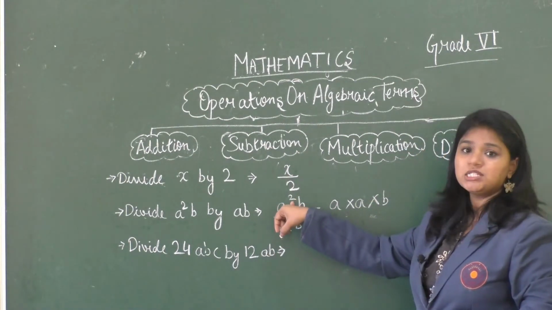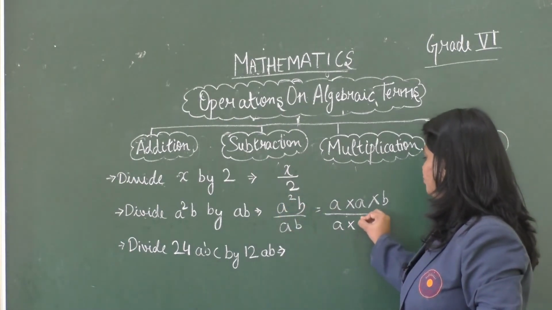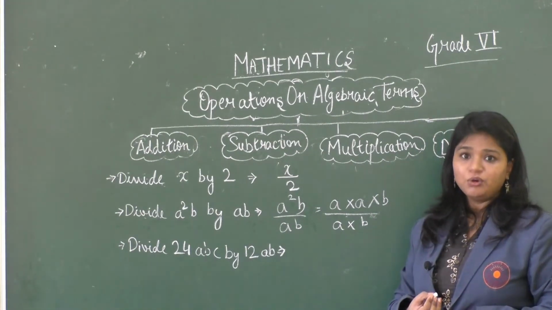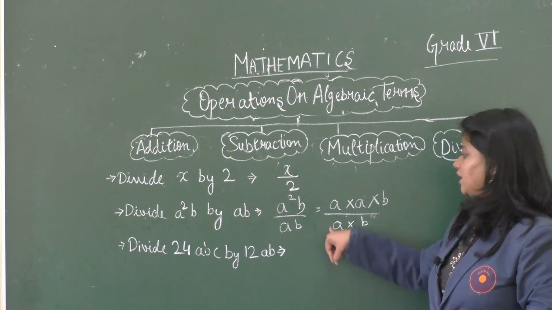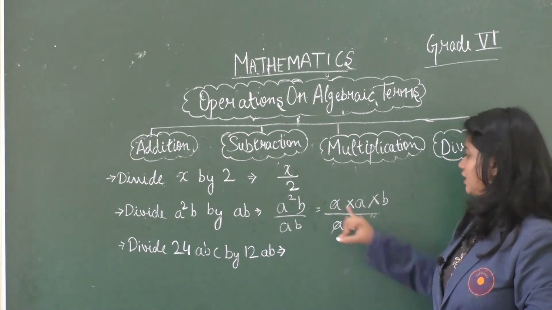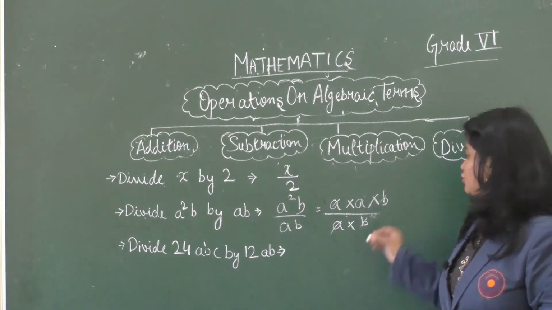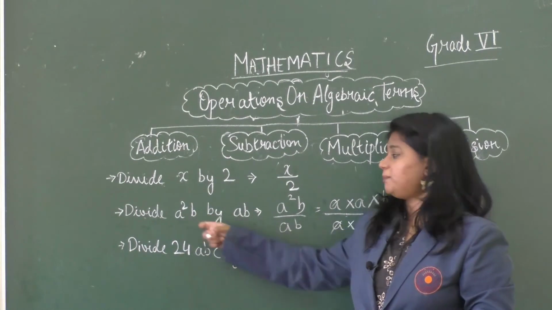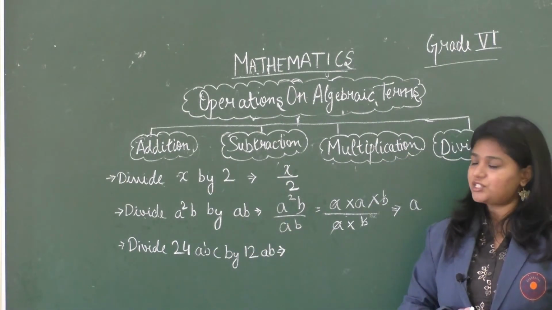Because the power of a is 2, divided by a into b. Now we can cancel the common terms, that is, we can cancel a with a and b with b. So when we divide a square b by ab, we get the answer as a. Now let's do the next question.